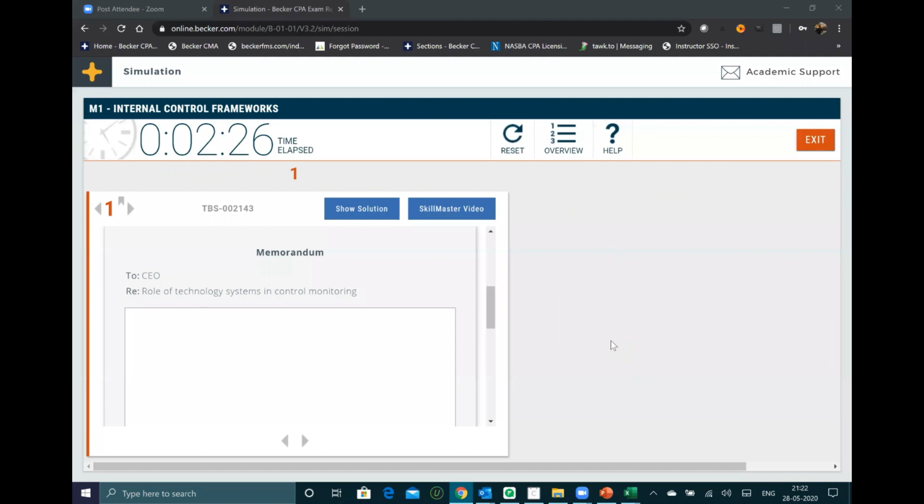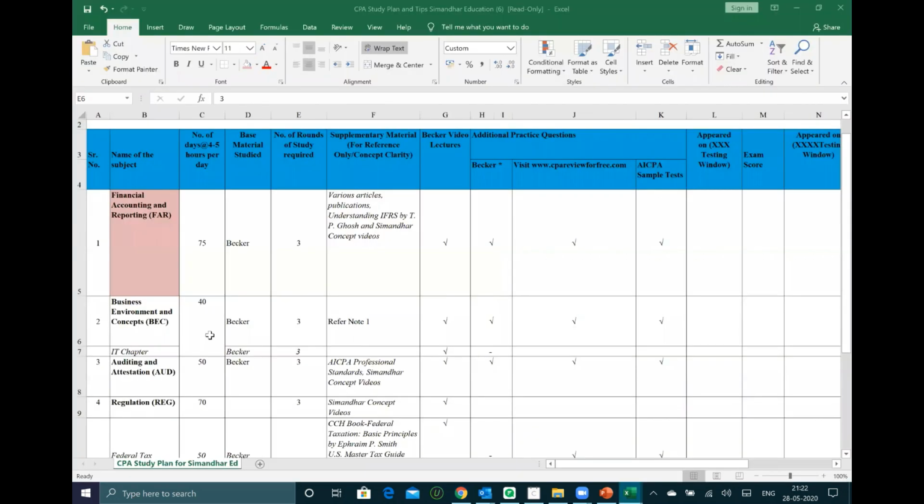So how relevant is the blueprint? How to refer to that? Should we revise the textbook multiple times? You don't need to worry about the blueprint. Just stick to Becker. Don't go into the blueprint and all that. Okay. So which chapters carry more weightage in BEC? BEC 1 and BEC 6, one day before the exam. BEC 1 and BEC 6 are heavily tested chapters. Remember that one day before the exam, these are the two chapters which are very important. Heavily tested: BEC 1, 6 and even economics for that matter.